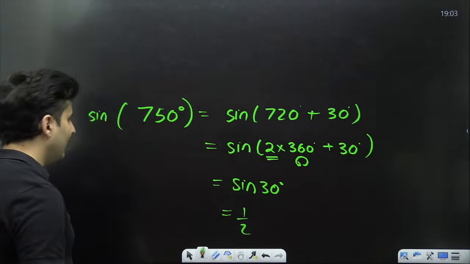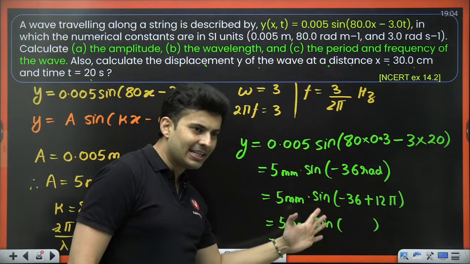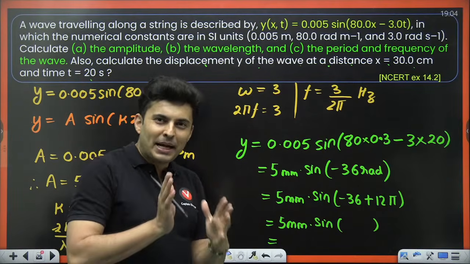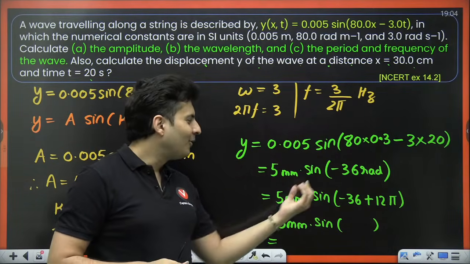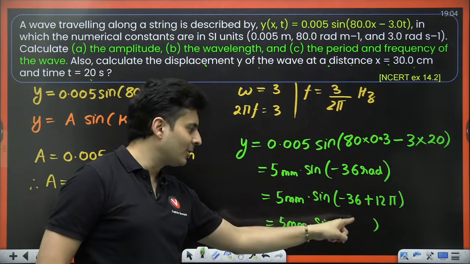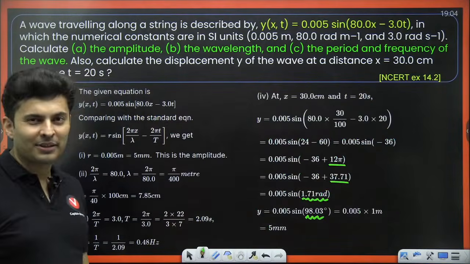Okay. That's all I did over here. So I understood that this 36 radian is close to 12 pi radian, so it will be 12 pi plus or minus something. I wrote it in that form. The 30 degree which I got in that problem, which I demonstrated, will be that small angle which I got over here, which is 1.71 radian.